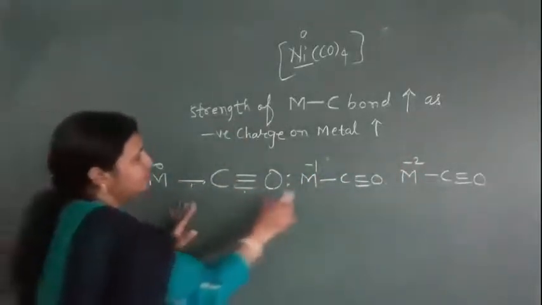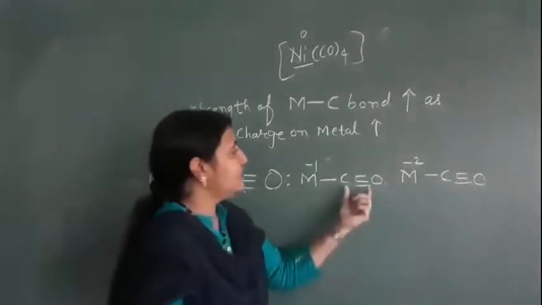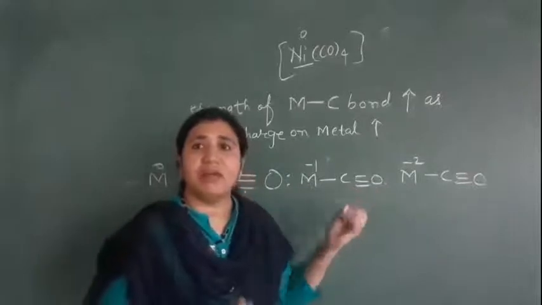So when this bond strength increases, what will happen? The carbon-oxygen bond becomes weak.